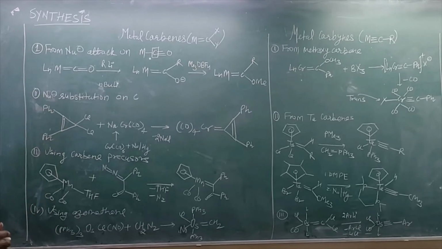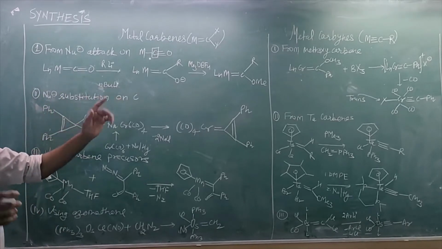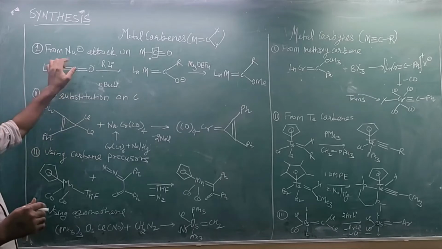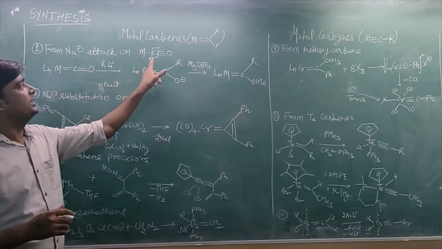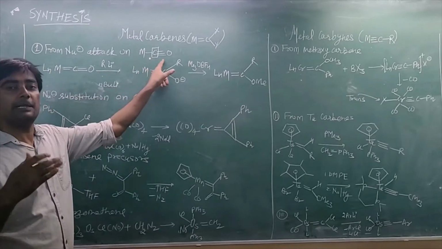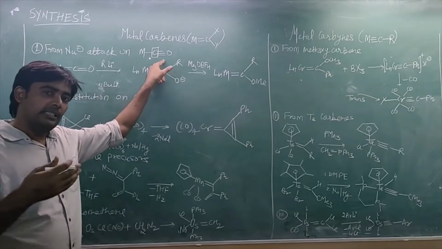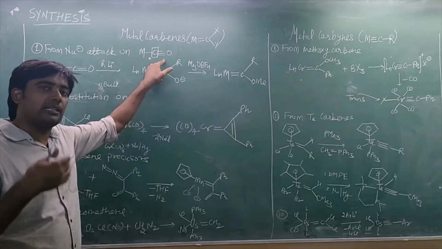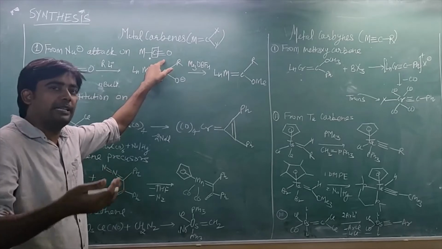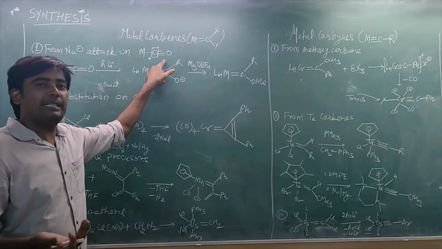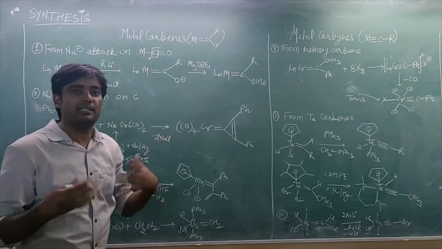So we can synthesize metal carbene complexes from the nucleophilic attack on this moiety. This is a metal carbonyl complex. If you react metal carbonyl complexes with any nucleophilic reagent, then you will get the metal carbene complexes.